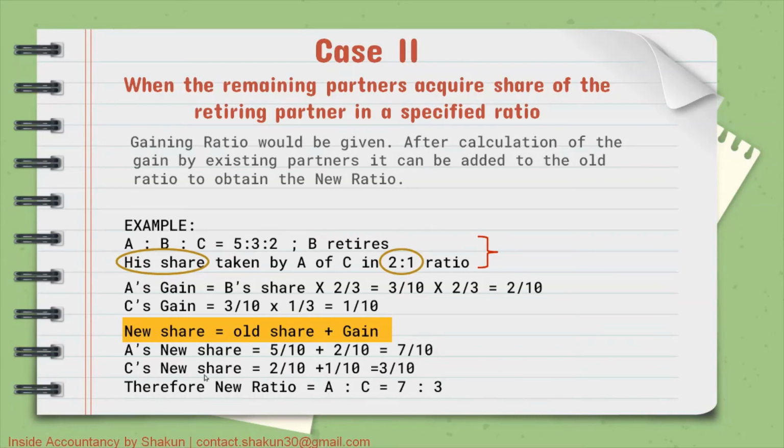Similarly for C also, we add the gain to his old share, we get the new share. So the new ratio between A and C, the continuing partners, is 7:3. This was the second case where the gaining ratio is given. You calculate the amount of gain and then you add it to the old ratio to get the new ratio.